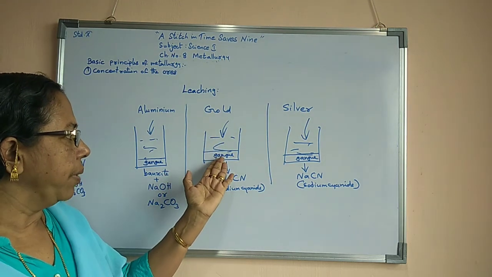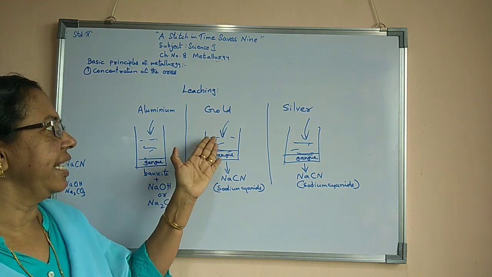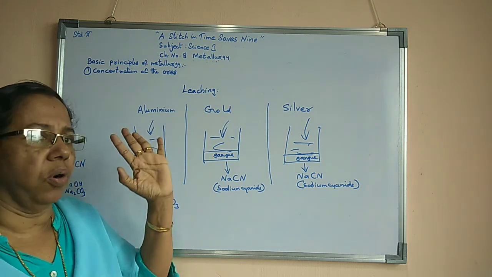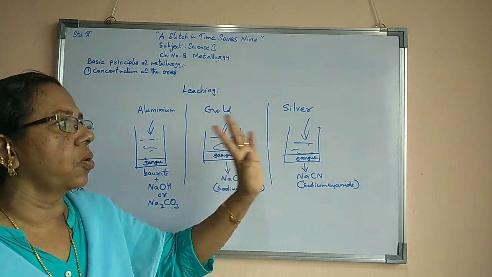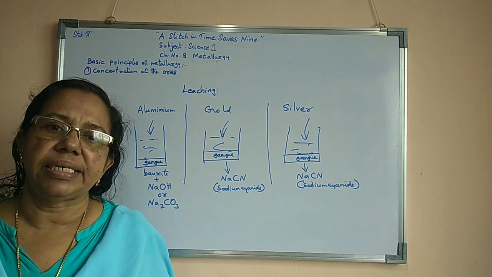Above the gangue in the other containers, there will be the solution of sodium cyanide with gold, a concentrated ore of gold, and here a concentrated ore of silver. This is leaching. Thank you.